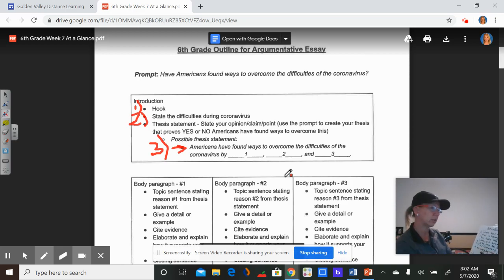Okay, the coronavirus is causing difficulties in our everyday lives, such as having to keep our faces covered, right? Having to keep your face covered, or you could say having to keep a mask on. I'm just going to say having to keep your face covered, because that was what the first article basically talked about, masks. The reason we need those masks is to keep other people from getting sick. But you don't want to go into all that detail. You just want to state it, just clear. So the coronavirus is causing difficulties in our everyday lives, such as having to keep your face covered.